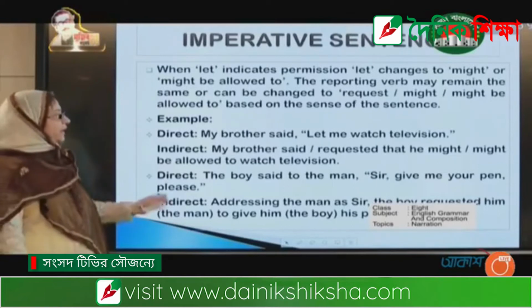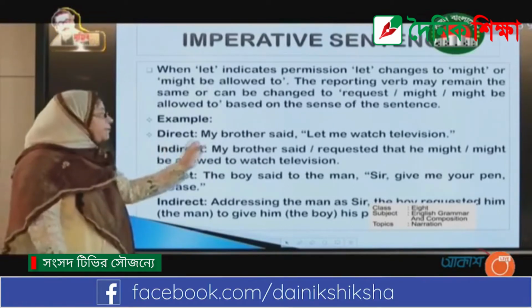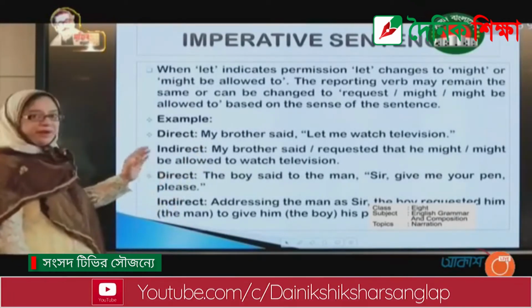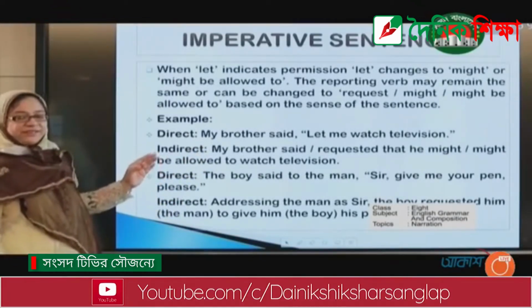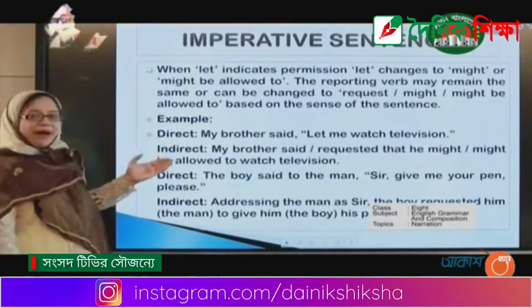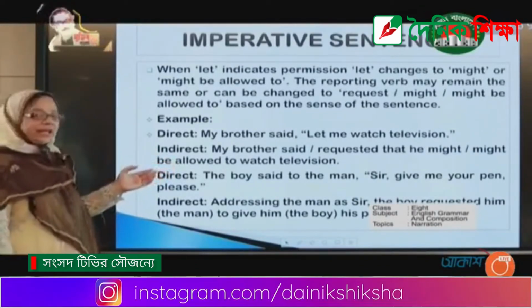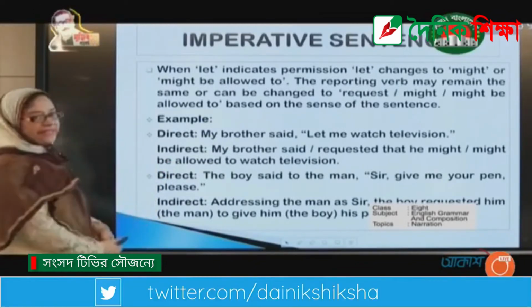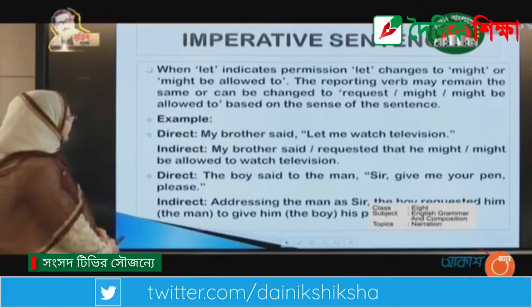Here my brother asked permission. When there is any permission, then we use "might" or "might be allowed to." So we see that my brother requested that he might be allowed to watch television.